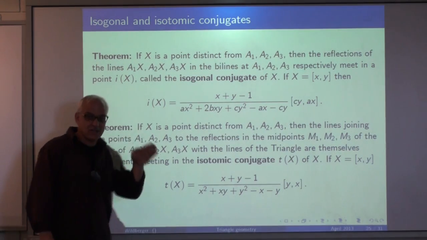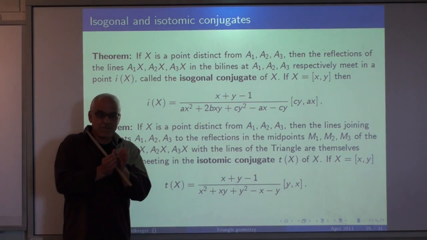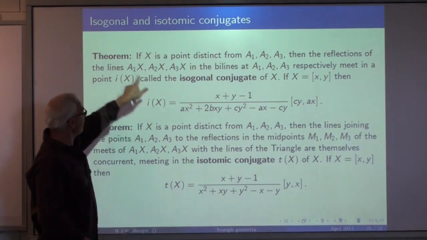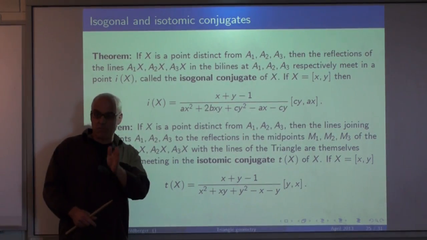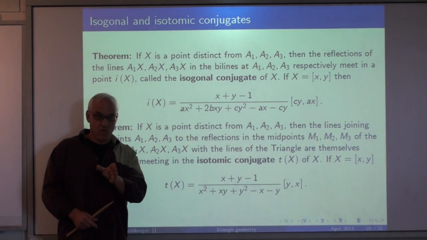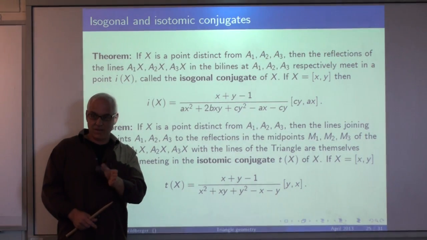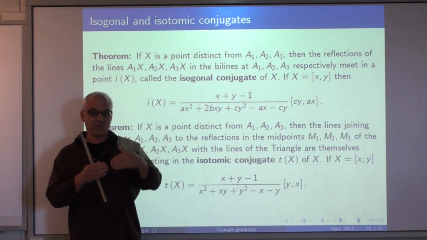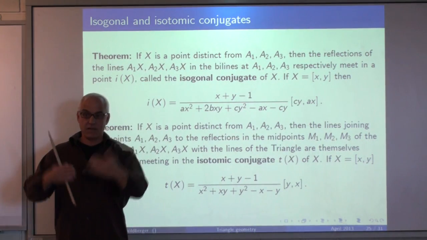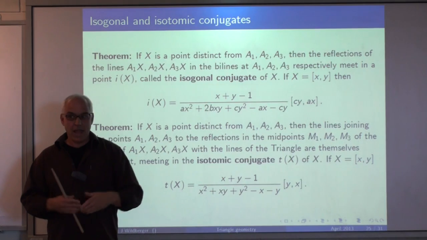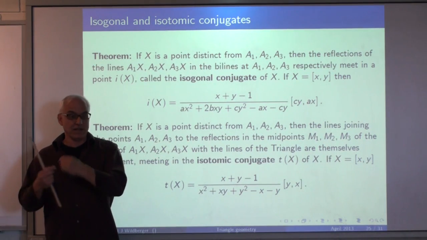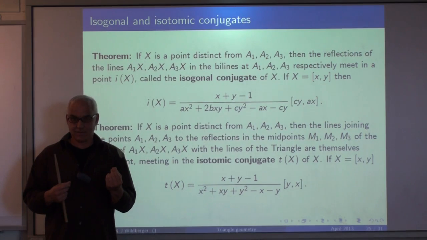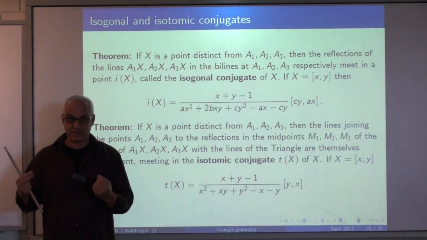And then if you reflect those three lines in the angle bisectors at each vertex, so you reflect the line A1x in the angle bisector at the vertex A1, what I call the biline, you get another line. So from these original three lines through x, you get three new lines that are obtained by reflection. And remarkably, those three new lines meet in a point, which only depends on x. And that's called the isogonal conjugate of x.